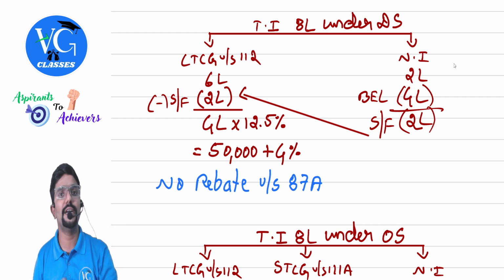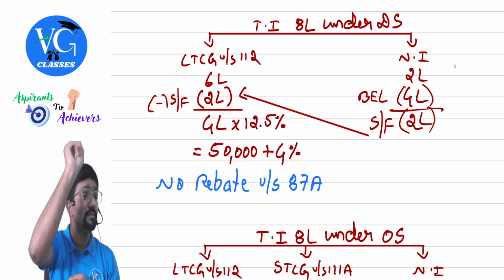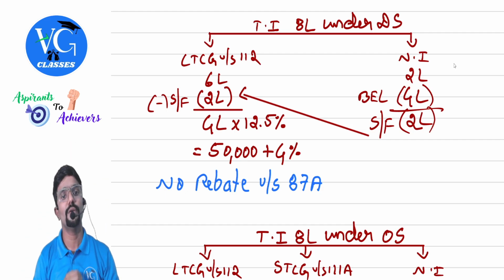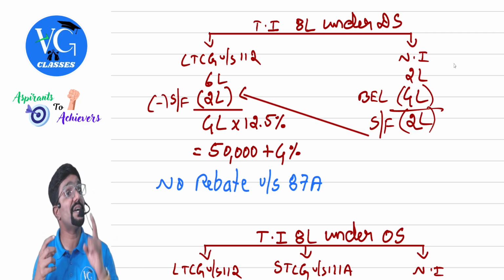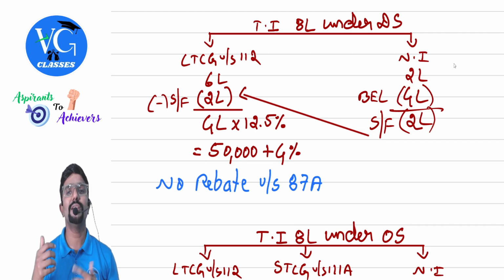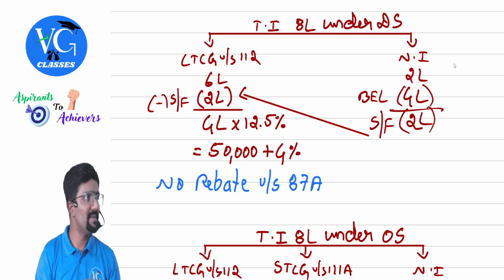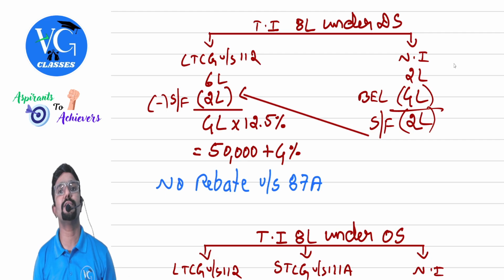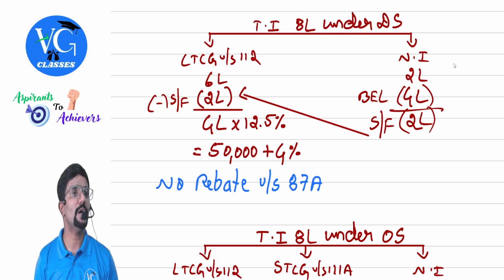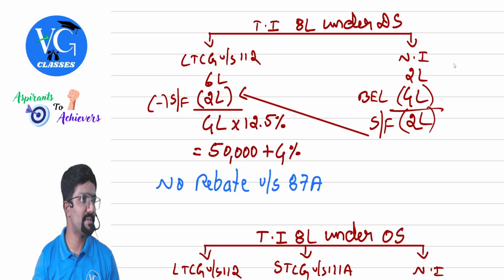Total income is 8 lakh under default regime. Is he eligible for rebate also? Yes. Please take care of that also. Okay. 8 lakh includes what? Long-term capital gain under section 112, 6 lakh. Normal income taxable at normal rate, 2 lakh. So, special income is taxable at special rate, but before that, check whether normal income is more than basic exemption limit. No, sir. Normal income is less than basic exemption limit.